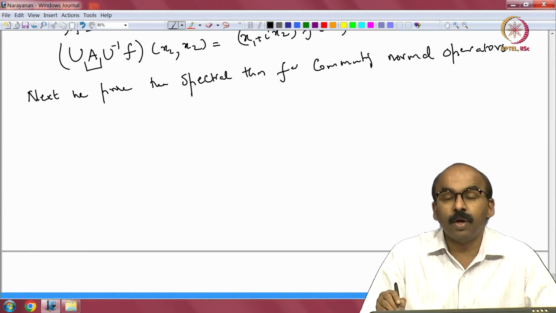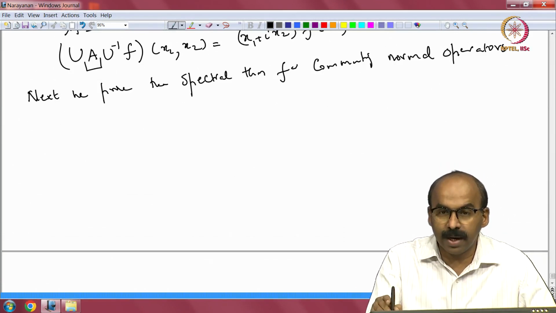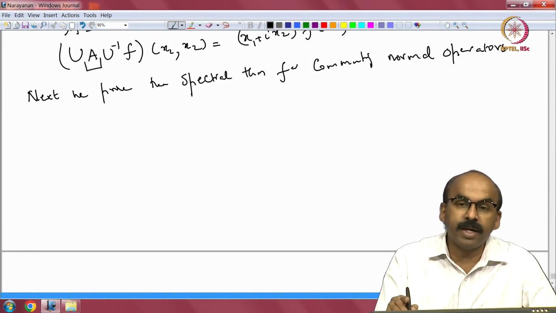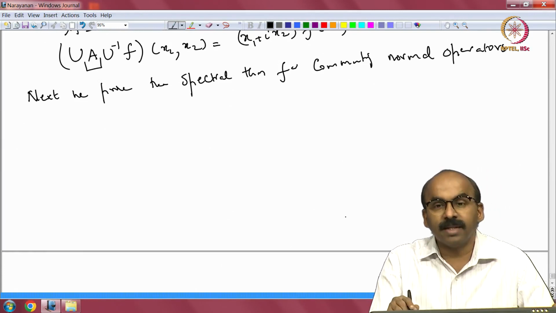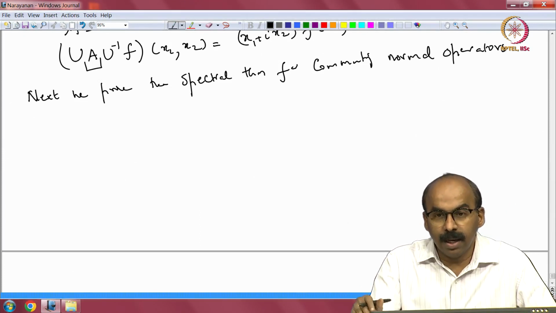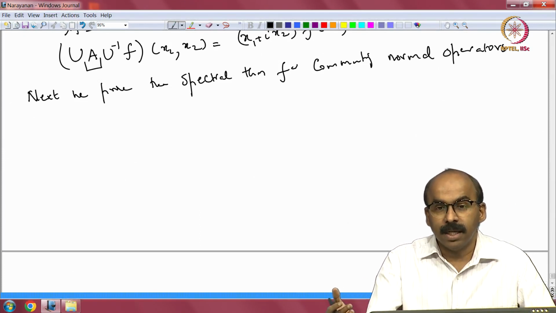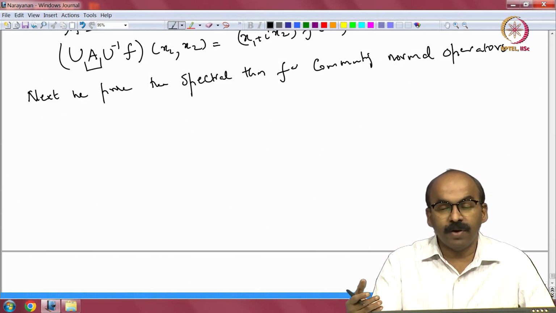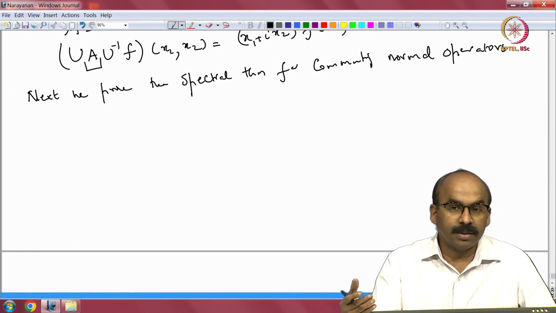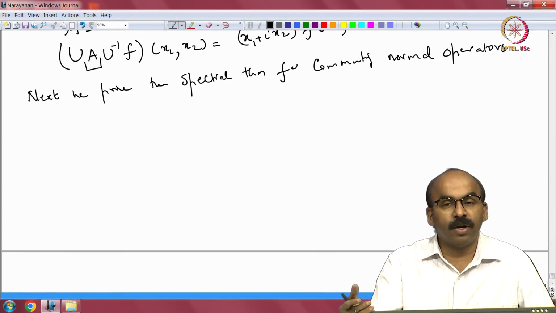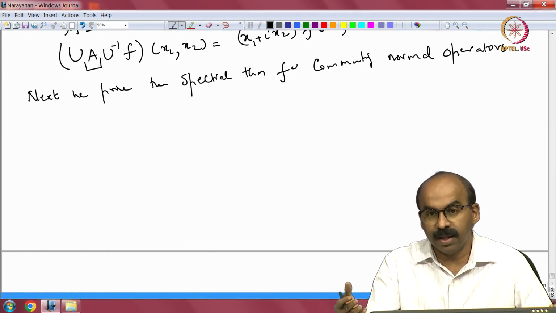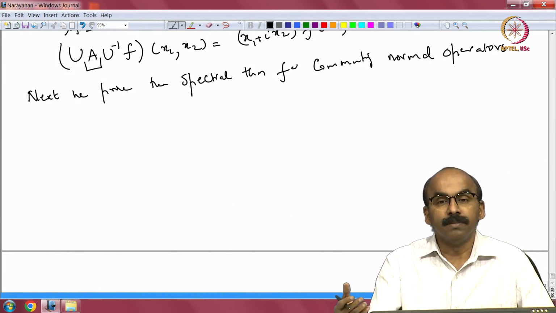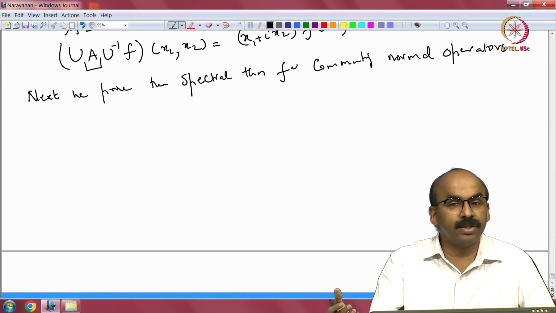So, before we go to the commuting family of normal operators, let us go back to the self adjoint case. There was a crucial fact there we used, right. We formed the Riemann sums and the limit of the Riemann sum existed because of several reasons. One is that the product of the projections of different operators commuted, because the intervals were disjoint.